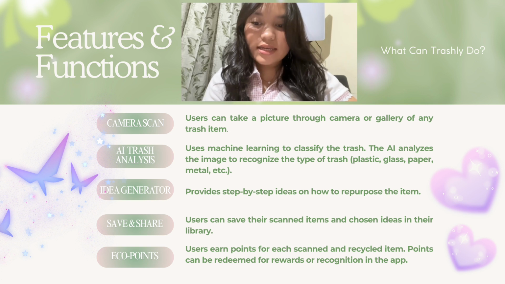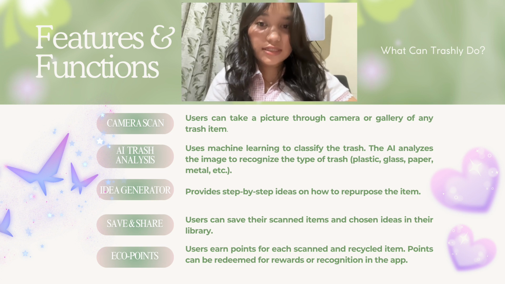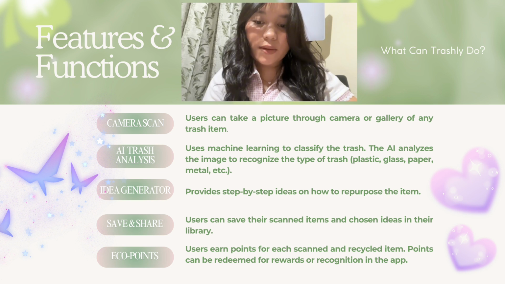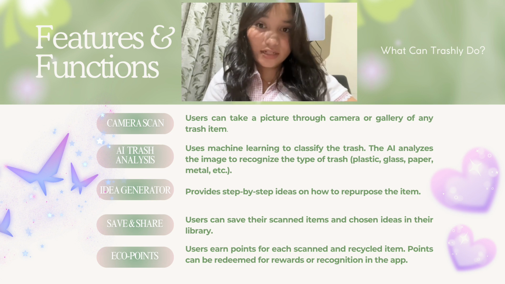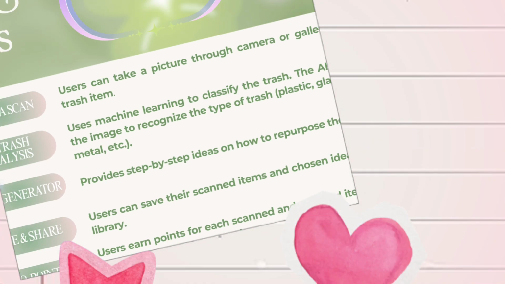The third one, idea generator, provides step-by-step ideas on how to repurpose the item. The fourth one is save and share. Users can save their scanned items and chosen ideas in their library. And the last one is eco points. Users earn points from each scanned and recycled item. Points can be redeemed for rewards or recognition in the app.